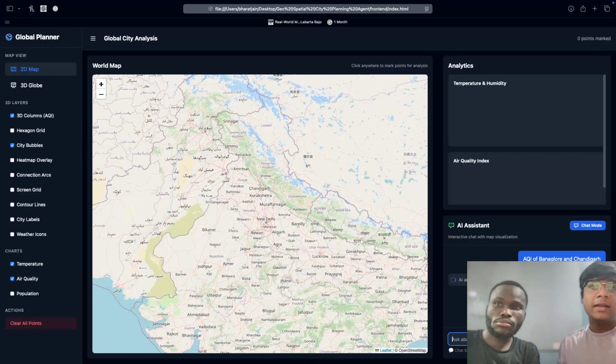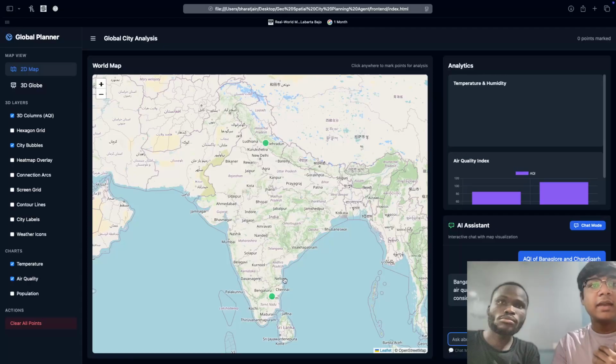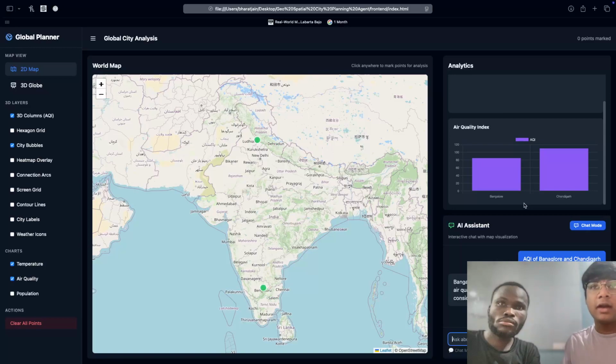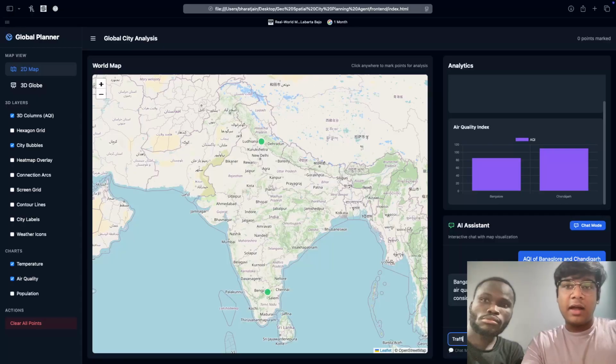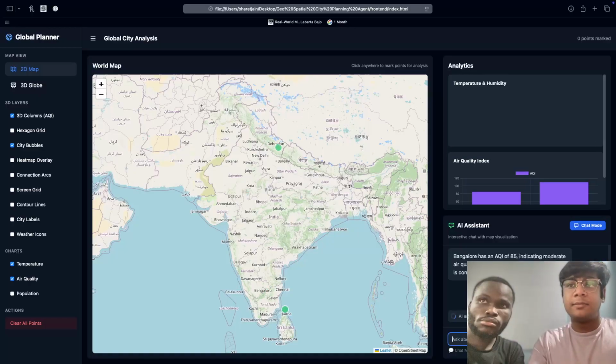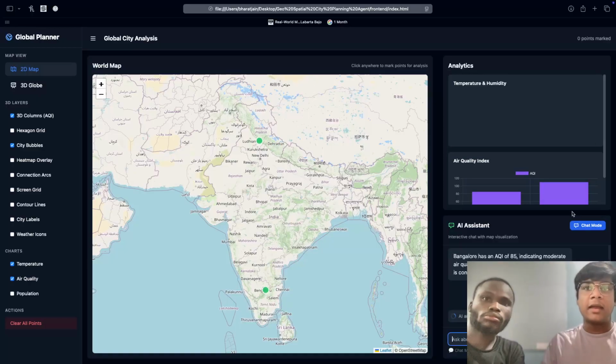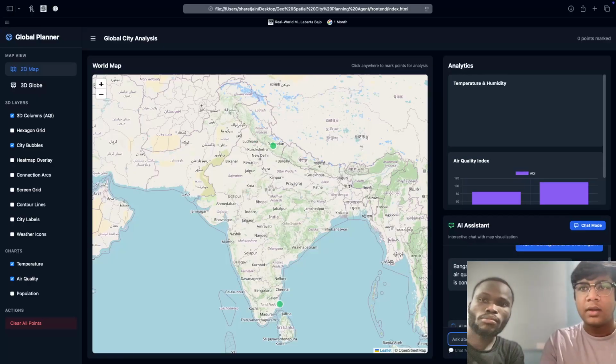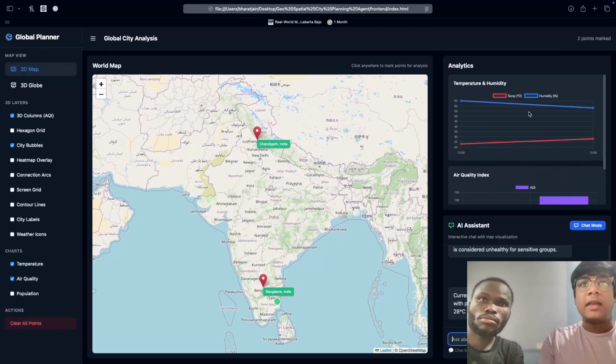Now, this will automatically find the coordinates of Bangalore and Chandigarh, and as you can see, it has been able to identify these two cities, and it also draws a very beautiful graph of the AQI index of Bangalore and Chandigarh. I can further ask about the traffic as well as other things, right? So, temperature in Bangalore and Chandigarh. It is using the Cerebras API at the backend to analyze and do this very quickly. And as you can see, it has given me an average temperature and humidity of these two cities.